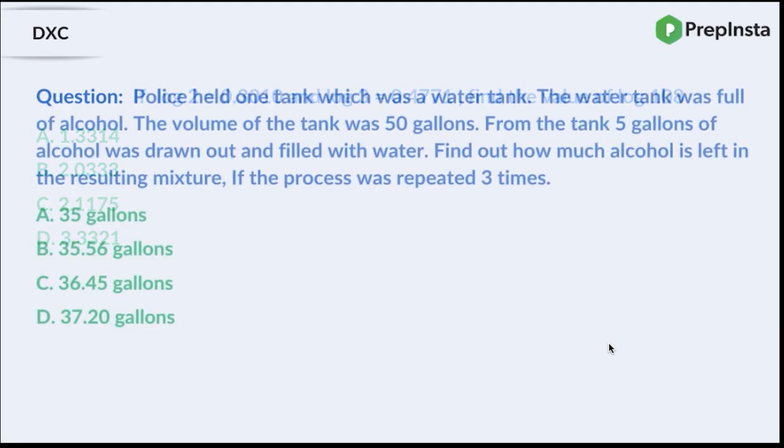Let's move on to another question, guys. A question from mixtures and allegations. Police held one tank which was a water tank. The water tank was full of alcohol. The volume of the tank was 50 gallons. From the tank, 5 gallons of alcohol was drawn out and filled with water. Find out how much alcohol is left in the resultant mixture if the process was repeated 3 times.